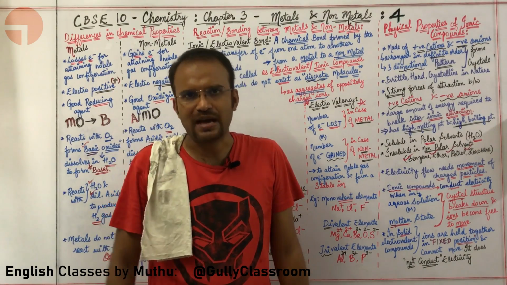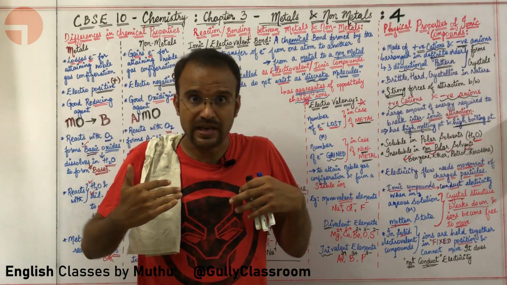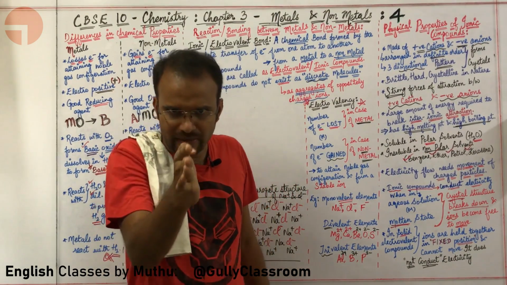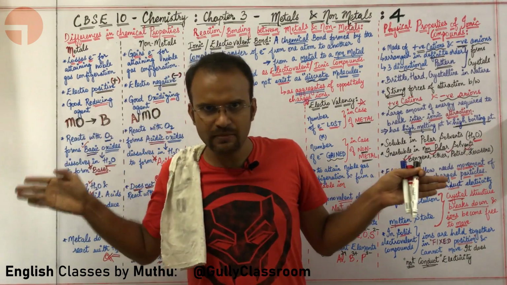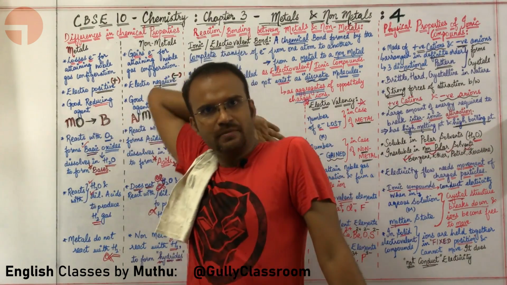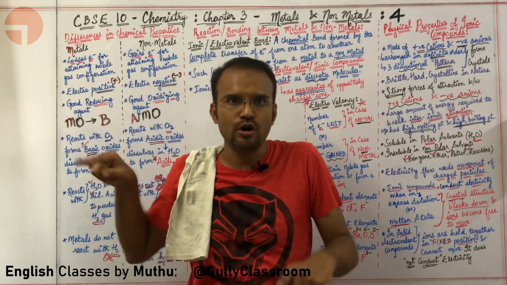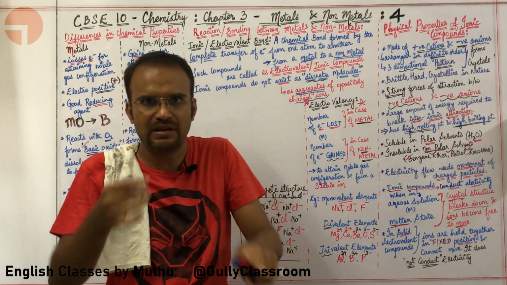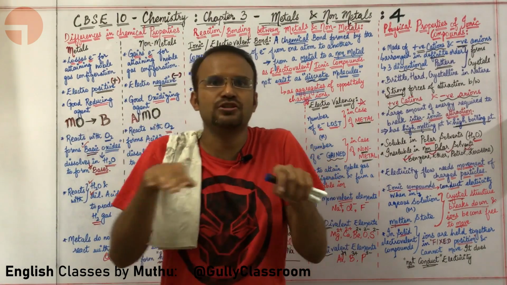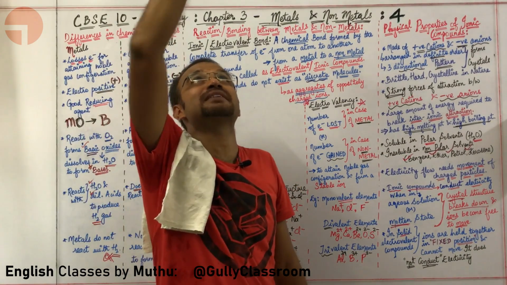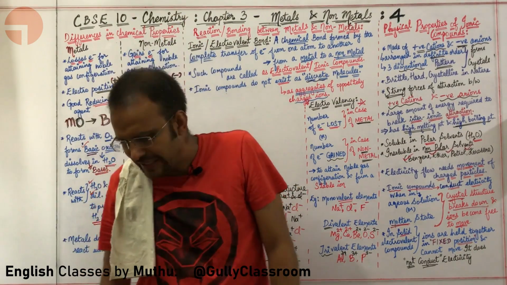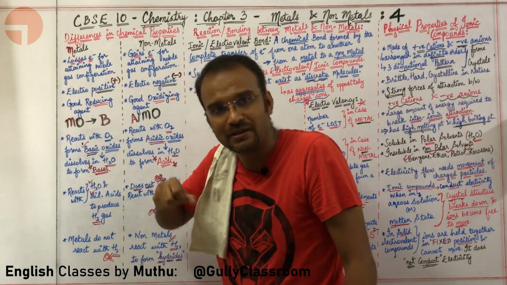Now what is happening, sir? This Na plus ion will attract a Cl minus ion over here, a Cl minus ion over here, a Cl minus ion over here, and a Cl minus ion towards my back. So in all 4 directions I will have a Cl minus ion, but that is not going to be enough for me. What will I do? I will attract a Cl minus ion from the top, and a Cl minus ion from the bottom.